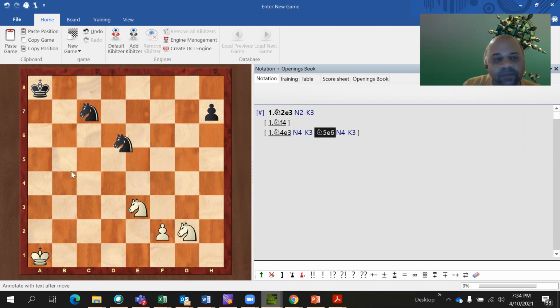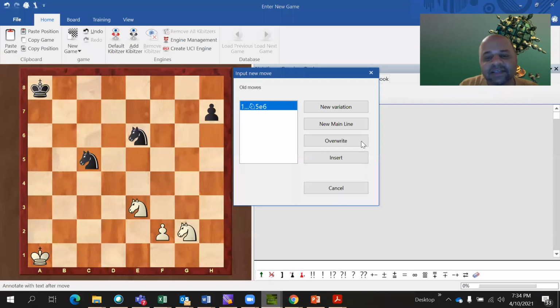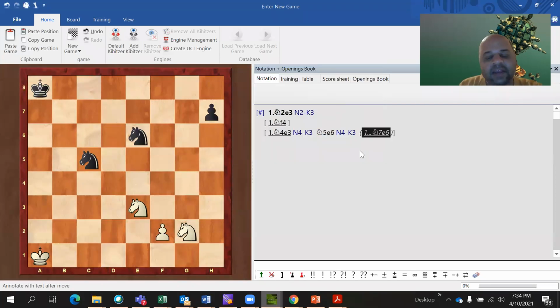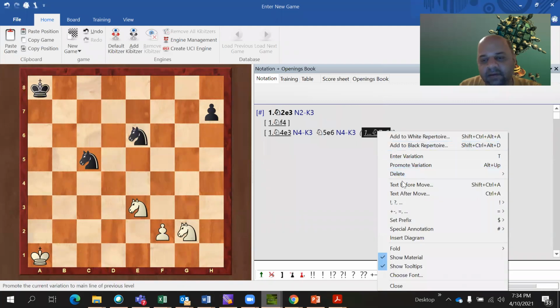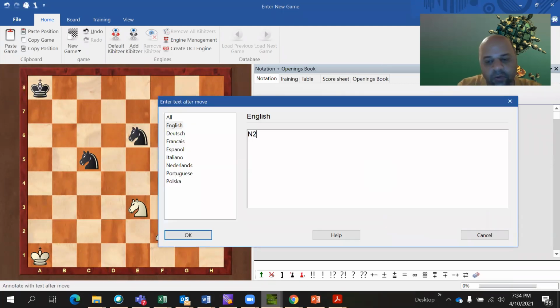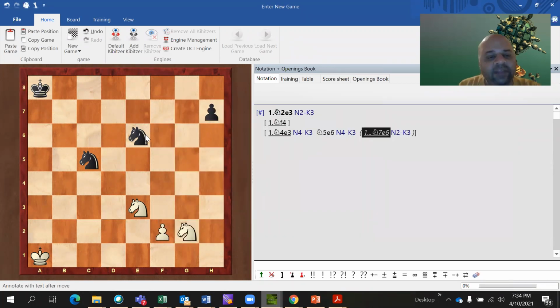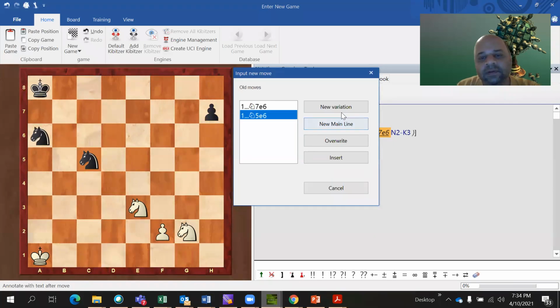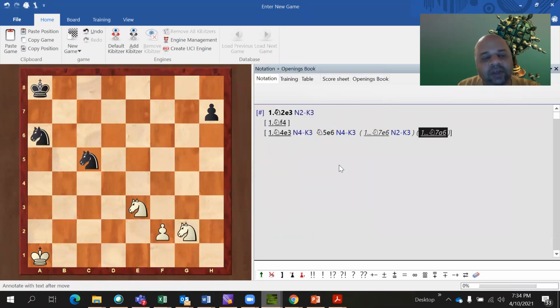Similarly, if the other knight was moving, it would have been written as N2 to K3. What if the knight had moved not to K3 but here, to A6?